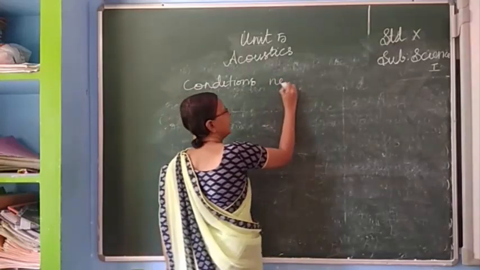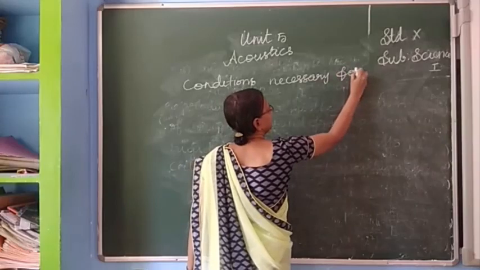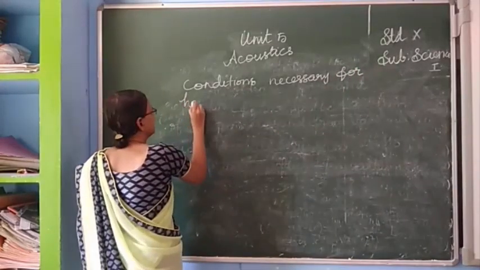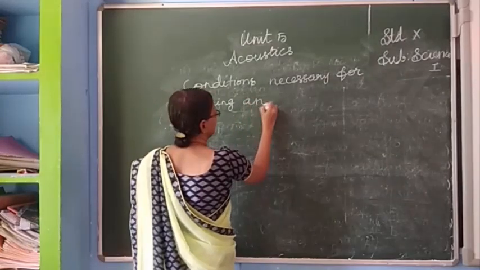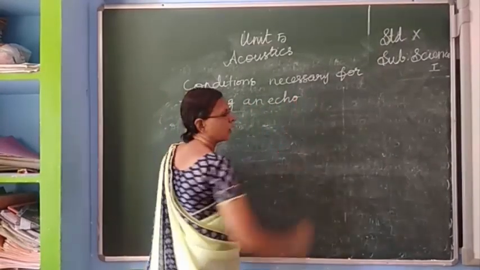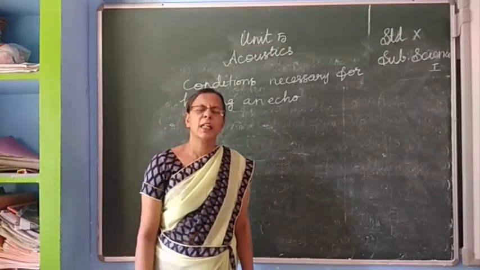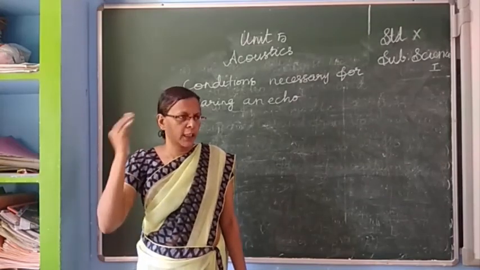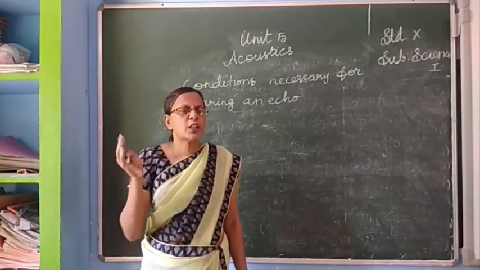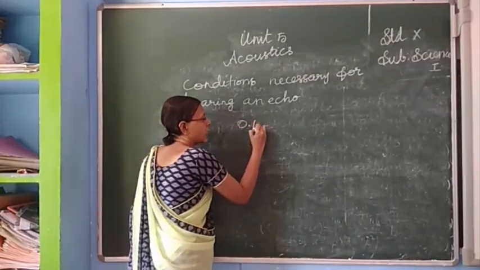There are two conditions. First, if we hear one sound, the persistence of that sound in our ear is 0.1 second.